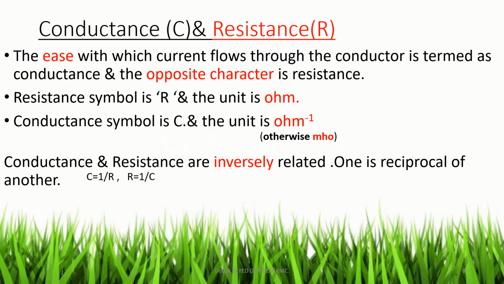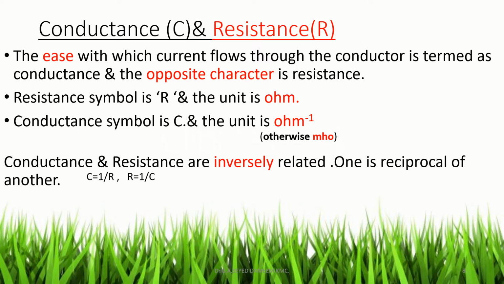Conductance, and the symbol for conductance is C. Another term, resistance, and the symbol for resistance is R. Conductance means the ease with which current flows through the conductor, and the opposite character is resistance.